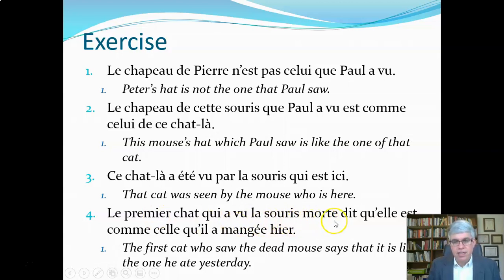The first cat who saw the dead mouse said that elle, so that's going to be la souris, is comme celle qu'il a mangée hier. It's like the one that he ate yesterday. Well, that's not a very fun sentence. But notice again here we've got manger, the past participle, is conjugated with an e, meaning that it's referring to the direct object, which is the antecedent, celle qu'il a mangée, the mouse which he had eaten yesterday. So that's why it's got an e there.